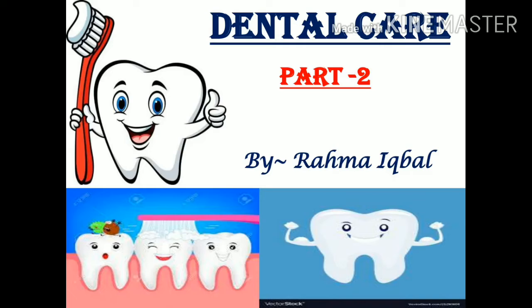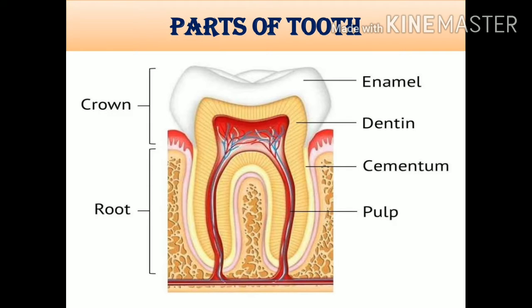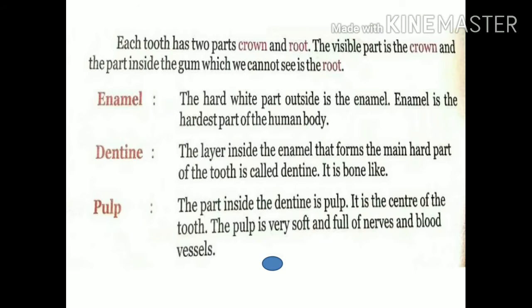Continuing with our topic, that is dental care, let's have a look at the parts of a tooth. Here you can see enamel, dentine, cementum and pulp. Enamel and dentine together form the crown part, whereas cementum and pulp form the root part. Each tooth has two parts, crown and root. The visible part is the crown and the part inside the gum which we cannot see is the root.